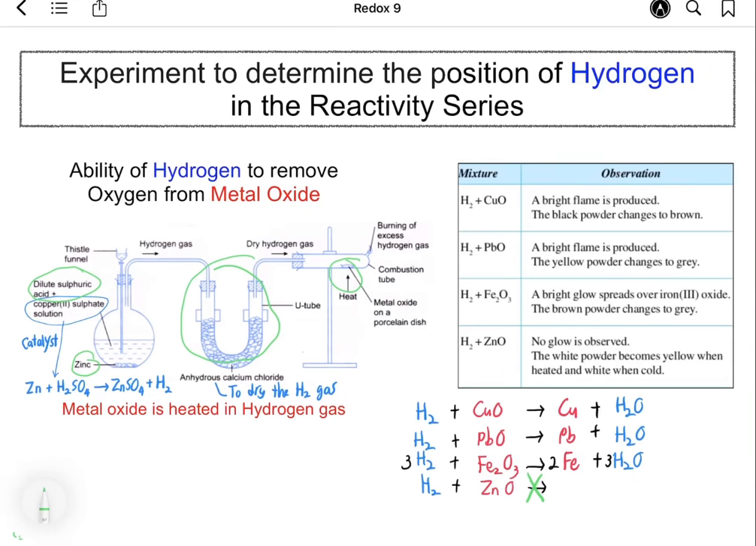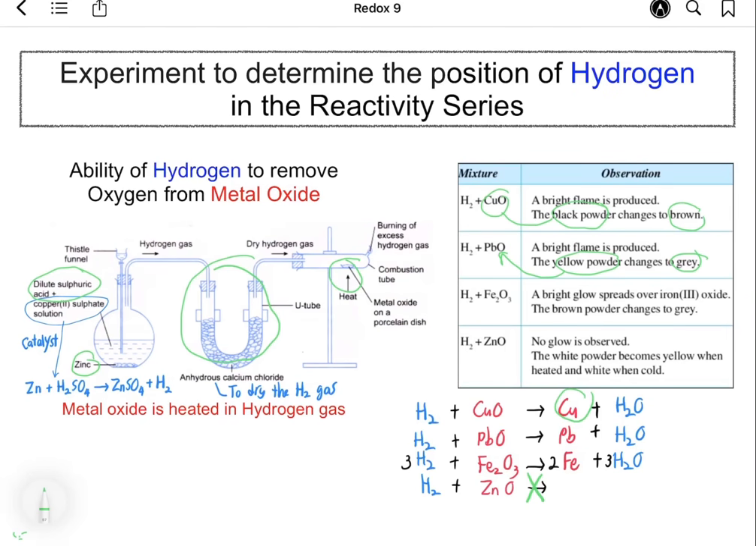The flow of hydrogen gas should be continuous throughout this experiment to prevent the oxidation of metal back to metal oxide. When hydrogen reacts with copper oxide, a bright flame is produced, whereby the black powder changes to brown. This black powder is the original copper oxide, and when it changes to brown, it indicates the formation of copper, or hydrogen managed to remove oxygen from copper oxide to form copper.